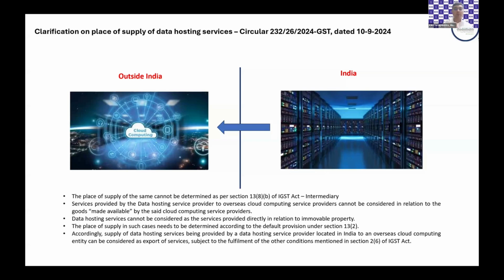Again, the third very important clarification is data hosting services cannot be considered as services provided in relation to immovable property. Just because that IT hardware or software is housed in an immovable property doesn't mean that the services are in relation to an immovable property. The place of supply in such cases shall always be under the general rule, that is section 13(2). And since the receiver of this hosting services, that is the overseas cloud computing company, is outside India, subject to fulfillment of other conditions, this shall be amounting to export of services.